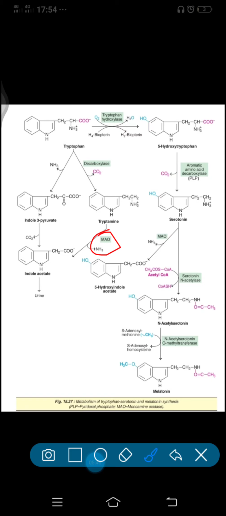Here serotonin is a 5-hydroxytryptamine, therefore it gets converted to 5-hydroxyindole acetate, but tryptamine here gets converted to indole acetate. So likewise these indole acetate groups are excreted through urine. So this is about the metabolism of tryptophan and synthesis of serotonin or melatonin.